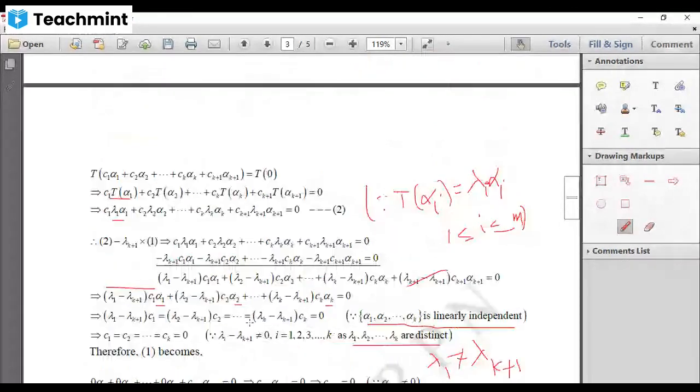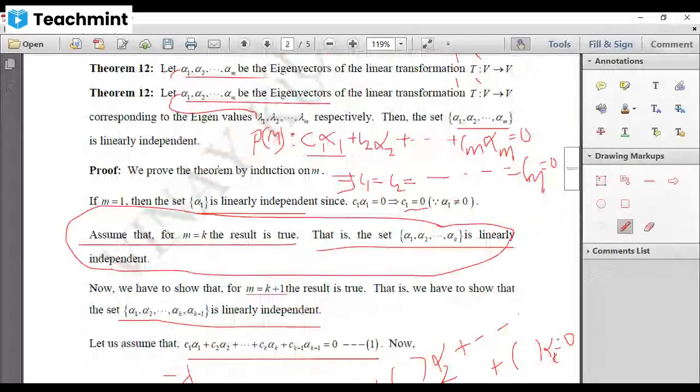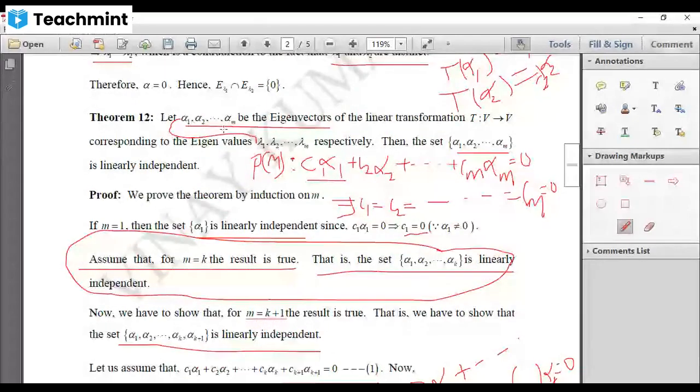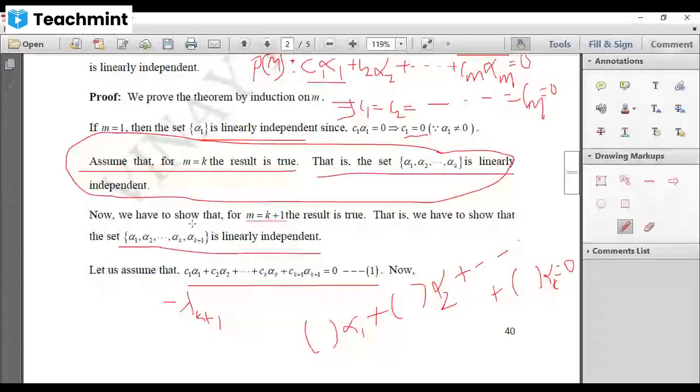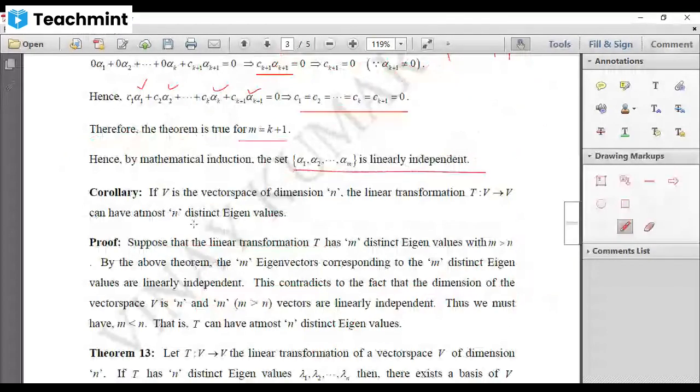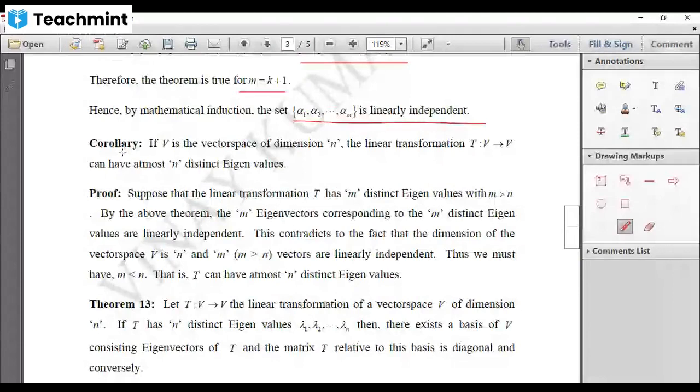That is, any set of eigenvectors are linearly independent. That is what we have proved. So the set of all eigenvectors are linearly independent. Now let us see a corollary. If V is a vector space of dimension n.